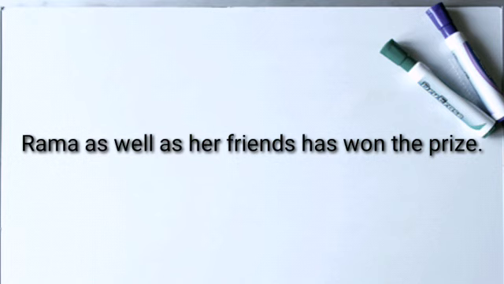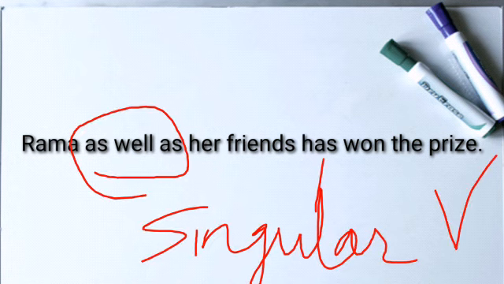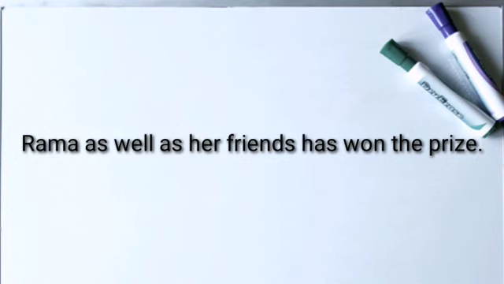So the following verb is singular, despite the fact that the second noun, friends, is plural. But when we connect it with and as well as, then the following verb should be singular and only singular.